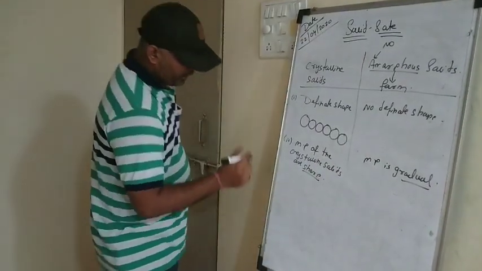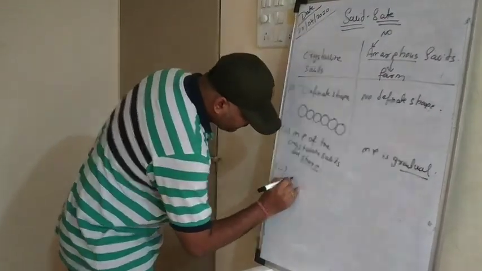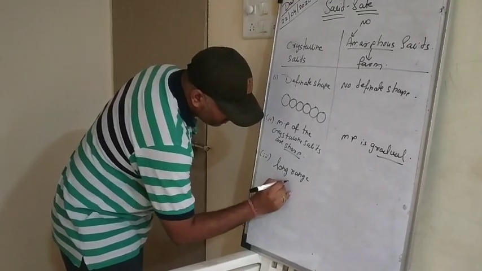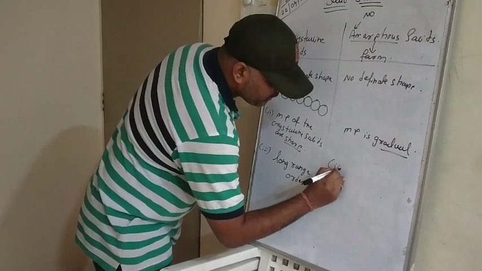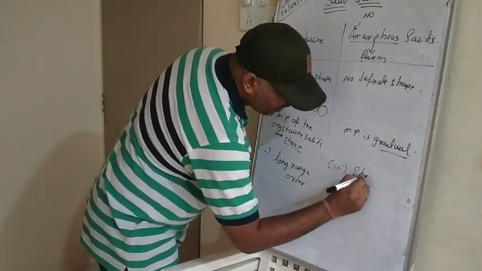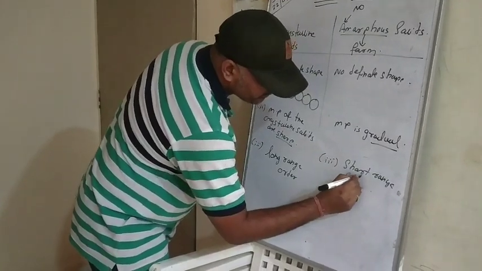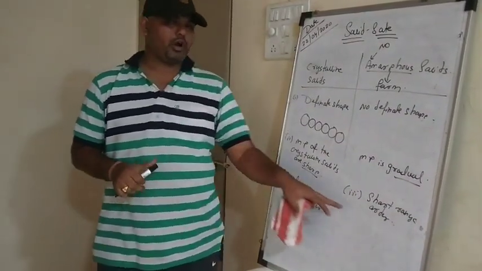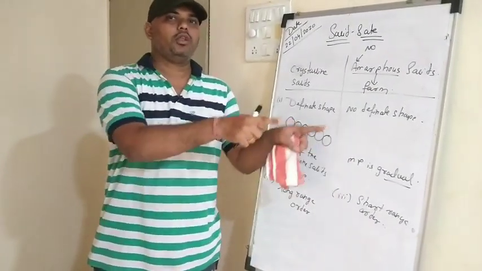Okay, then point number three. They follow a long range order. Then they follow a short range order, right? Long range order and short range order. I told you that they have a definite shape and they follow a long range order.